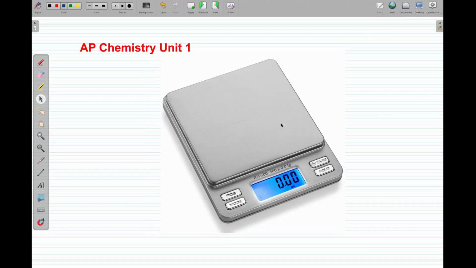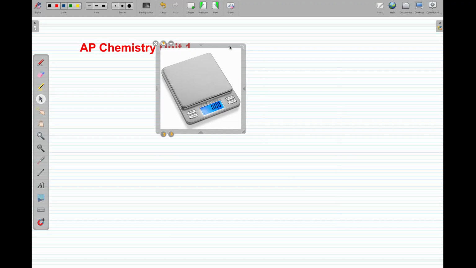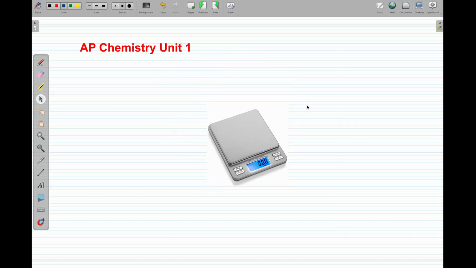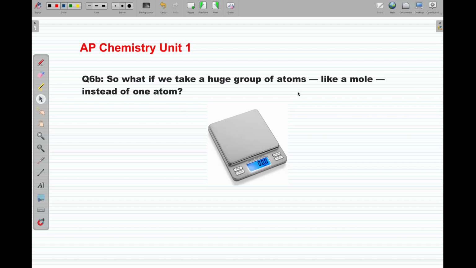So you think that I cannot use it? I can use it, but I can use it only if instead of one atom, I'm gonna bring a big bunch of atoms. So if I take a huge group of atoms, like a mole instead of one atom, what is that, a mole? It means that I'm gonna get a very big number. So how much is this number? Is it 1,000, 1 million, 1 trillion? No, actually, it has to be more.